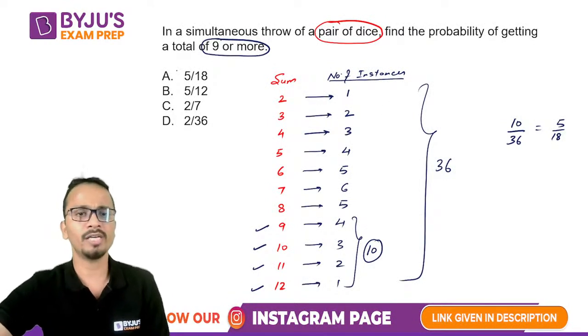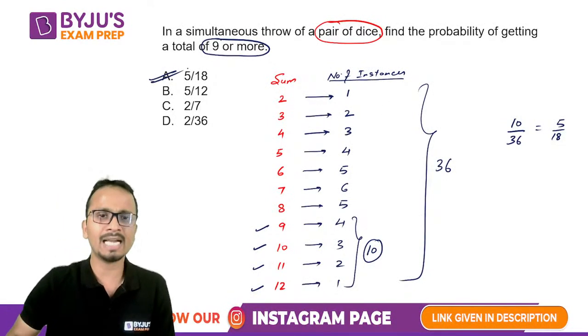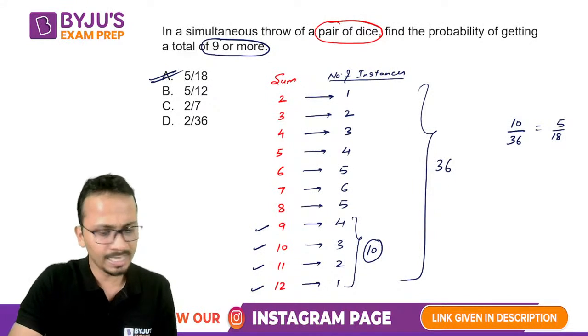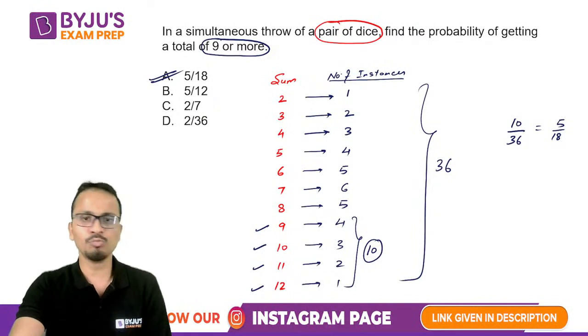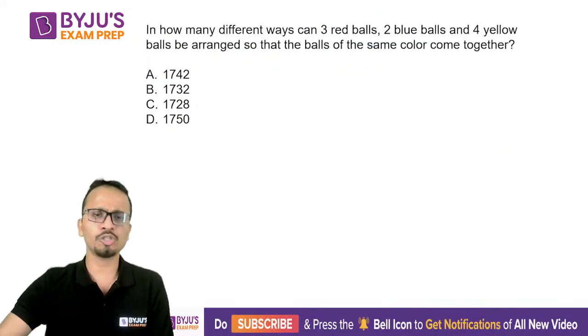All right. So here the final answer will be 5 upon 18 and that is option A. And yes, again, almost all of you have given a perfect answer. Lovely. All right. So let's move forward and look at our next question.